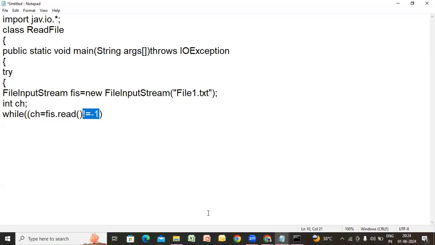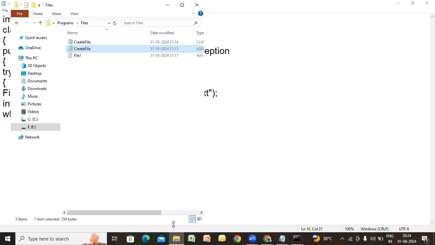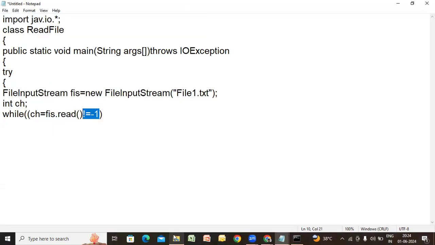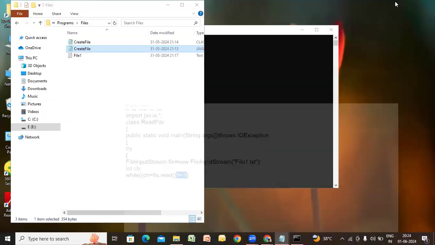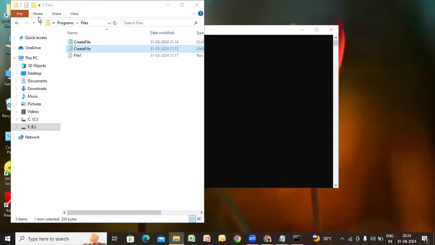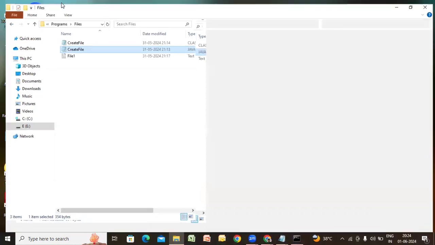Yesterday's file is the file we worked on yesterday. Let me open yesterday's file first of all, so you understand. That file, there it is. Right.